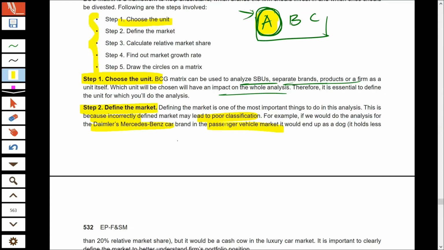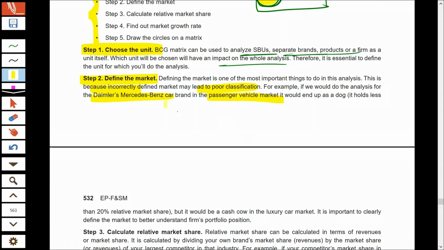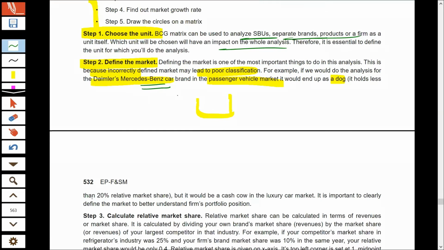If we do this wrong classification, we'll consider Mercedes-Benz to be a dog, and we may decide to divest it, because in the passenger vehicle market, Mercedes-Benz has a very low market share, almost 20%, right? And the other competitors in the passenger market have 80% market share. So you may think that Mercedes-Benz is a dog in your portfolio because the market share is very low.